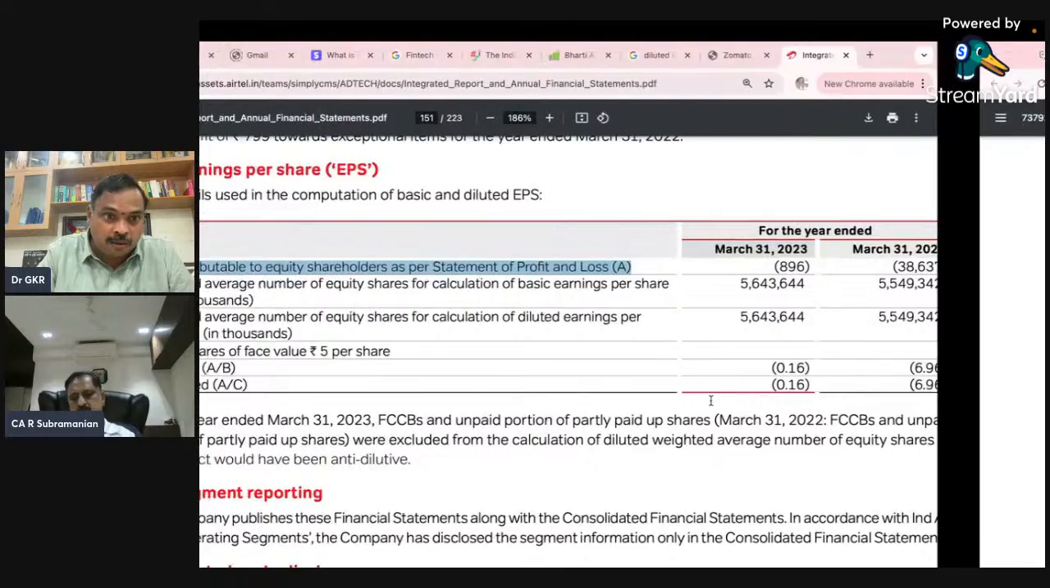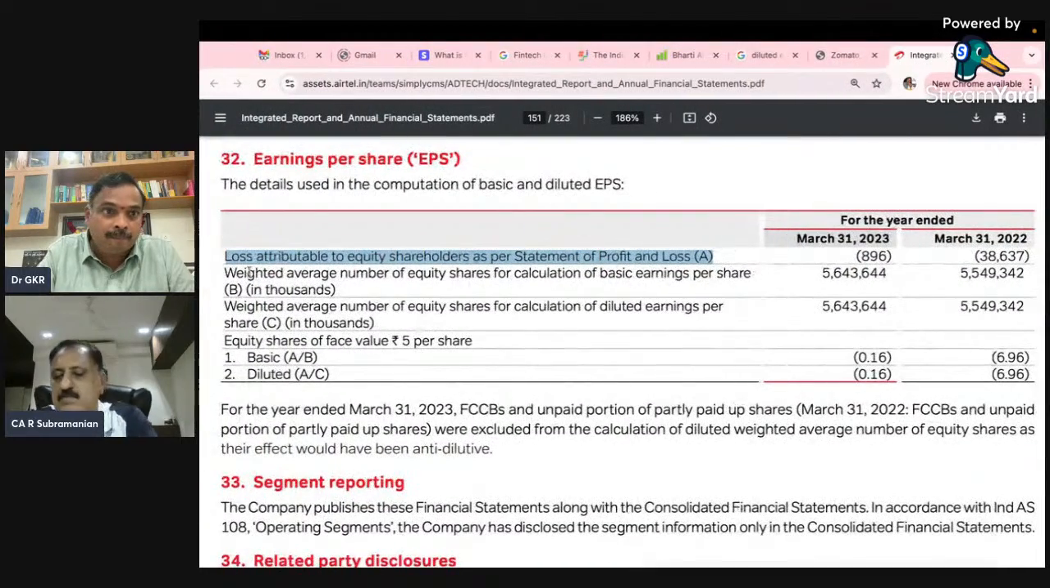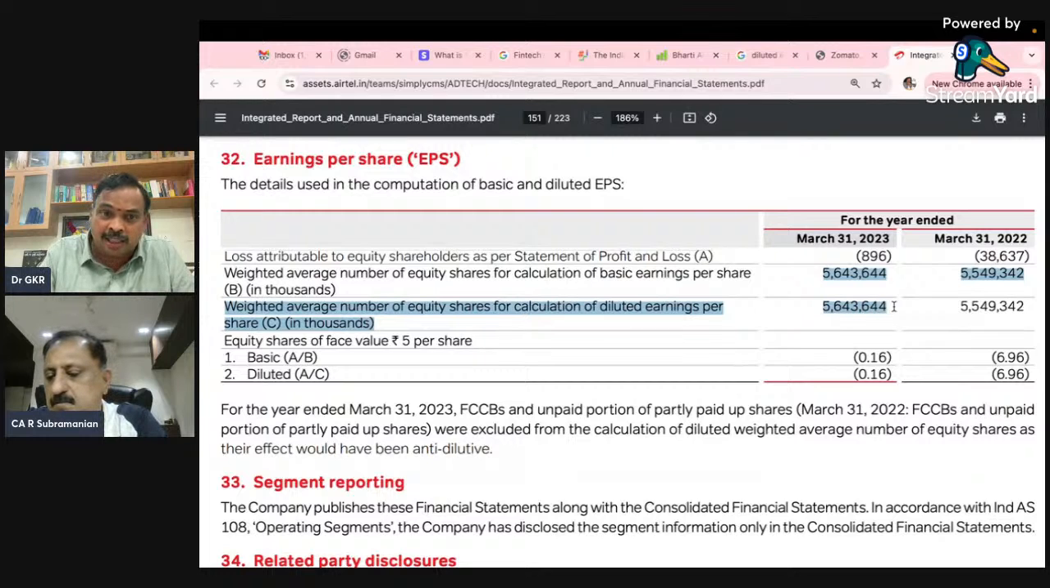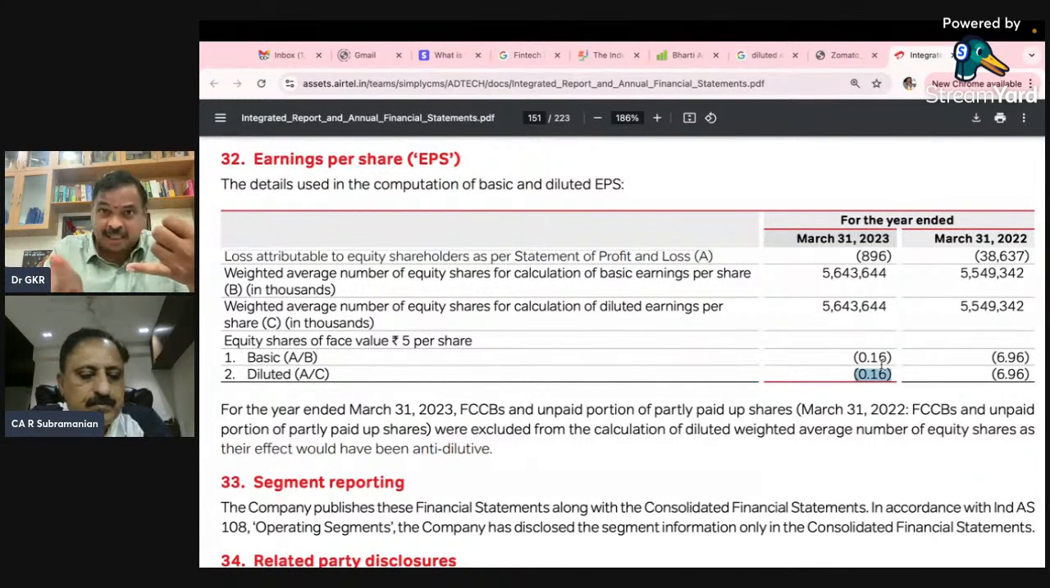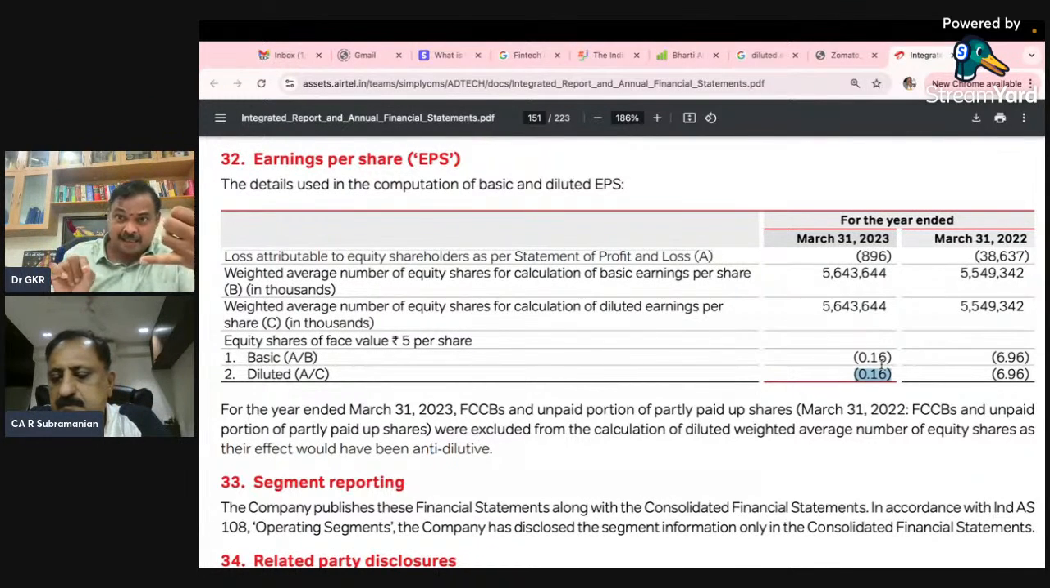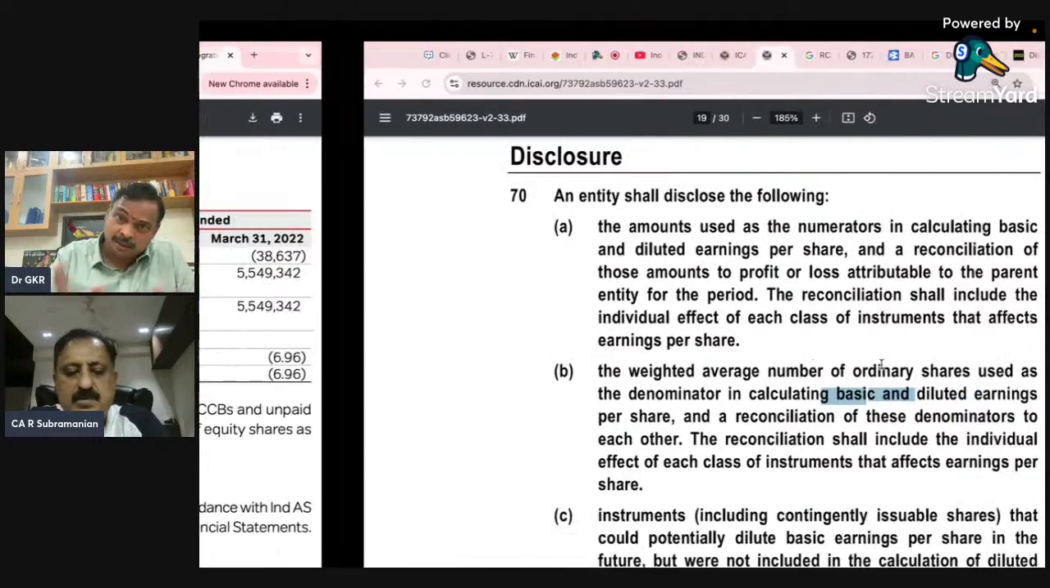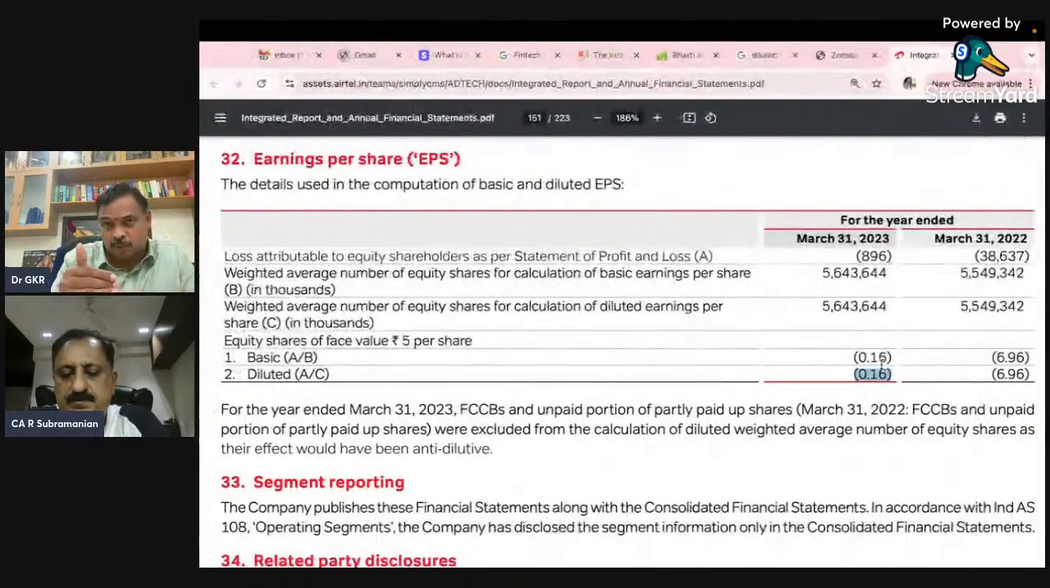Now please look at this. Here the basic and dilution are both the same. If basic and dilution are both the same, do you need a reconciliation? No, you don't need a reconciliation. So here basic and dilution both are given. A by B and A by C both are the same. But number one, when basic and dilution are both the same, you have to give two separate lines. You cannot say basic and diluted. Sometimes it will be the same. You have to give two separate lines. So they have made that point. There are certain standards that will say both in the same line.